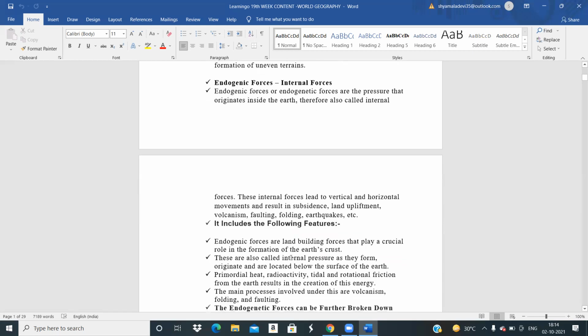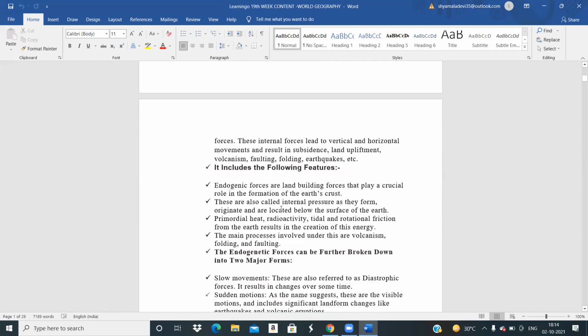So endogenic forces are land building forces that play a crucial role. These are also called internal pressures as they originate and are located below the surface of the Earth, which you call the interior of the Earth. You have something called the core and the crust. These are all the important layers of the Earth where all these changes take place.